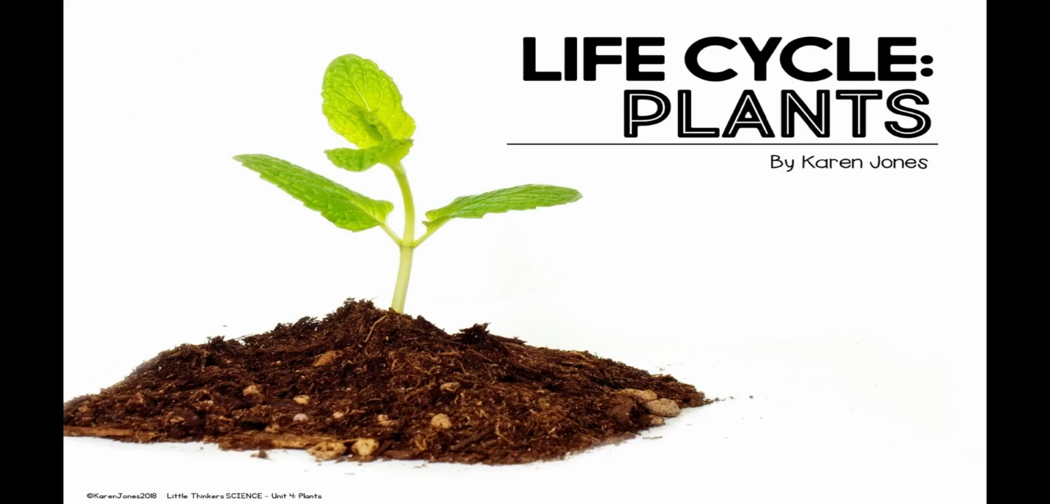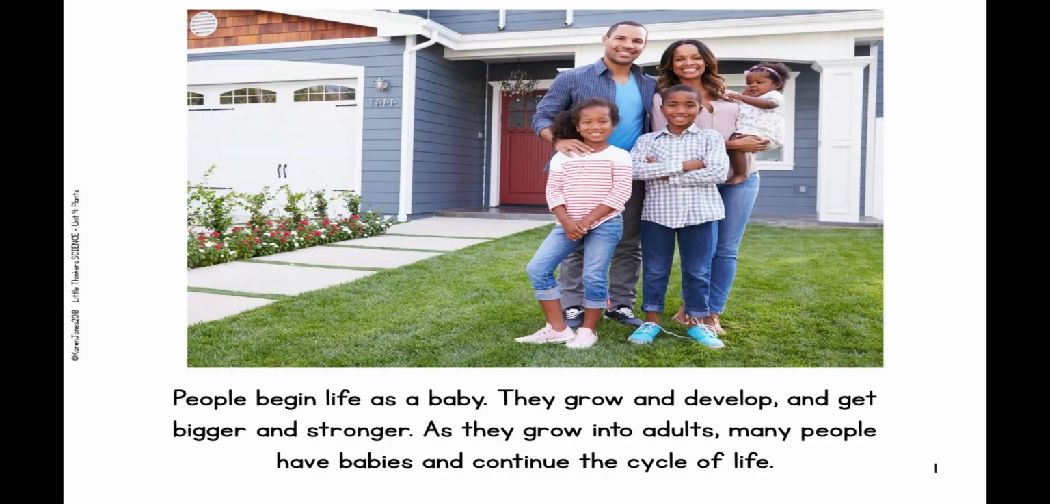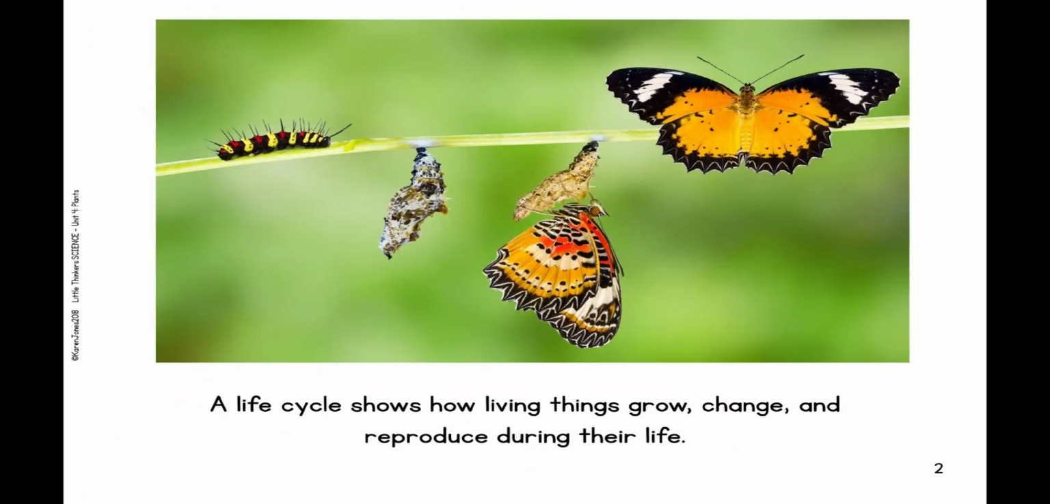Let's go ahead and read this nonfiction text, Life Cycle Plants, by Karen Jones. People begin life as a baby. They grow and develop and get bigger and stronger. As they grow into adults, many people have babies and continue the cycle of life. A cycle of life shows how living things grow, change, and reproduce during their life.